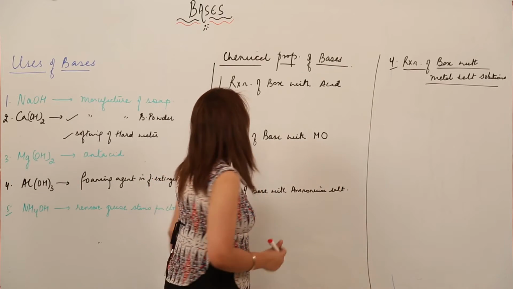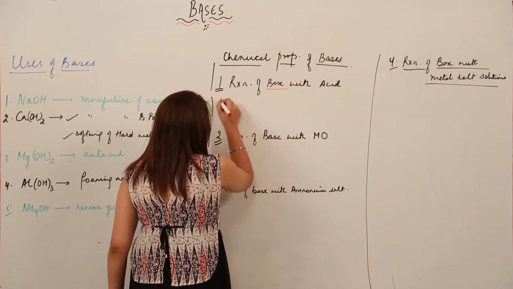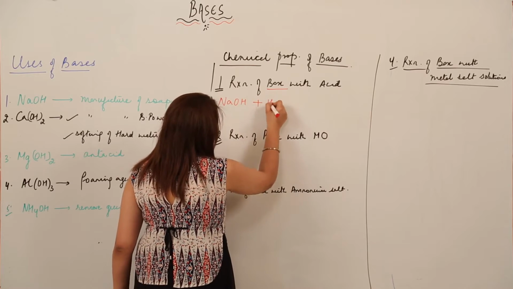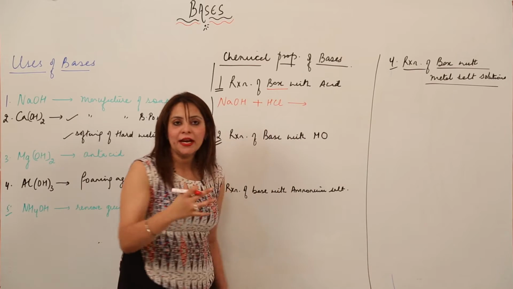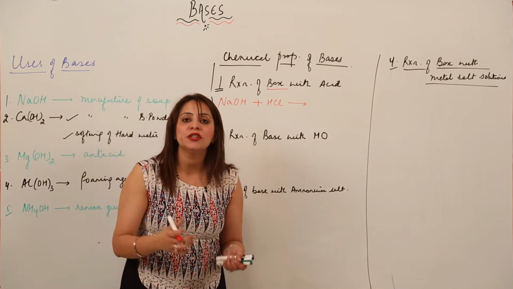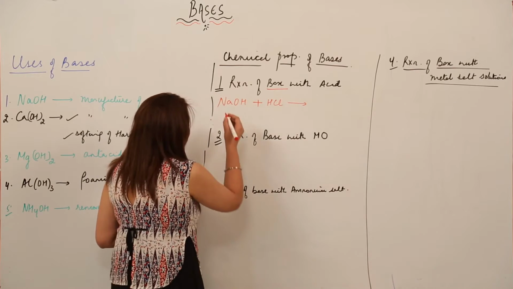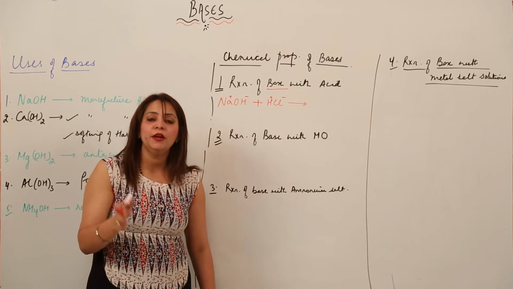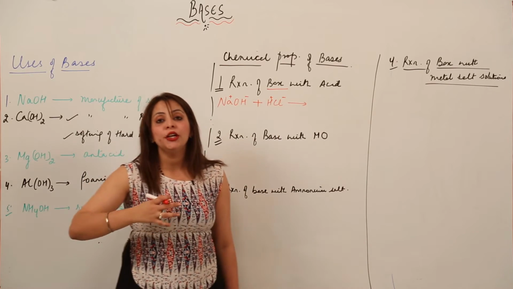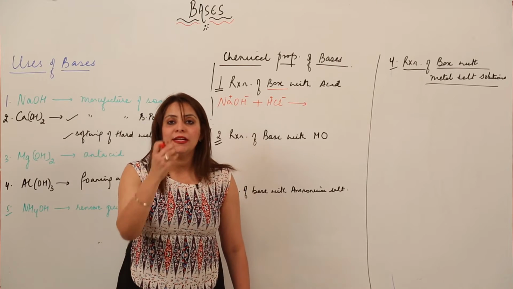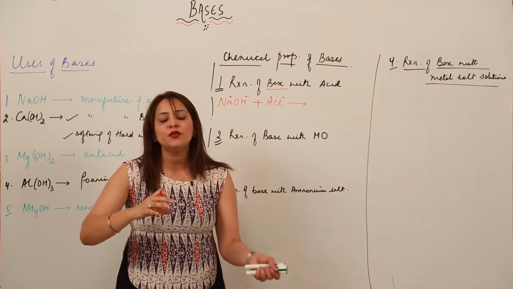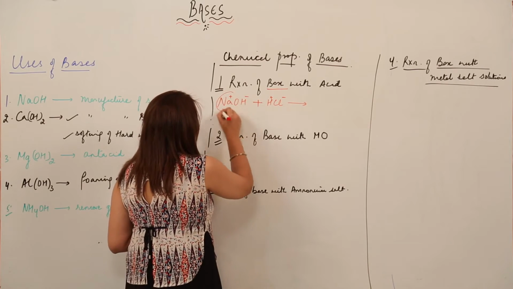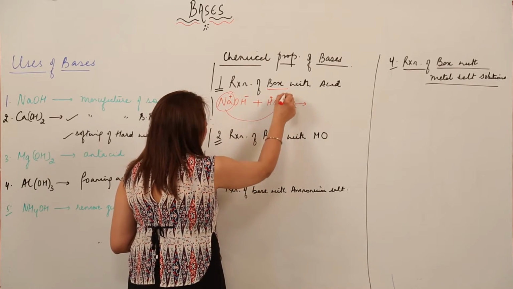So just look at the board. So we have a base. Suppose the base which I am selecting is NaOH, and the acid, suppose HCl. You can take any base, you can take any acid, the reaction is just going to be the same, right? So I'll just write the valencies here. As I told you in the previous lecture, whenever you are doing chemical reactions, when you are not thorough with the valencies, just write the valencies at the top with a pencil, and after completing the reaction, just erase it off, right? So as you can see, this positive ion is just going to react with this negative ion.